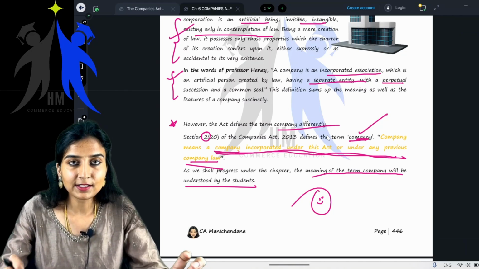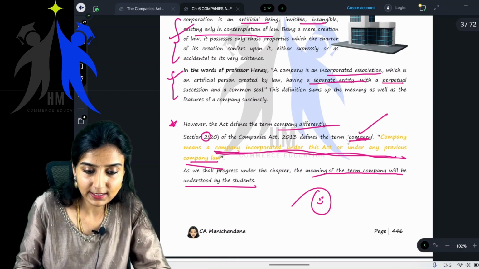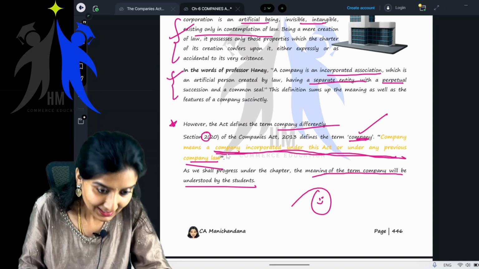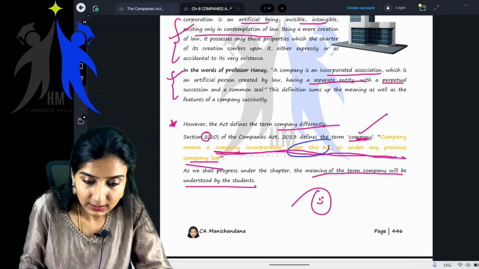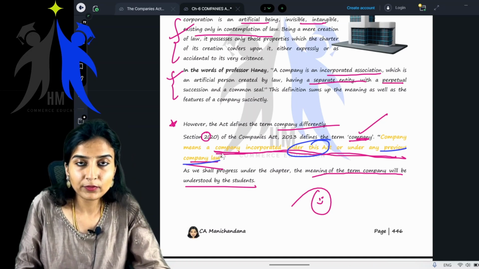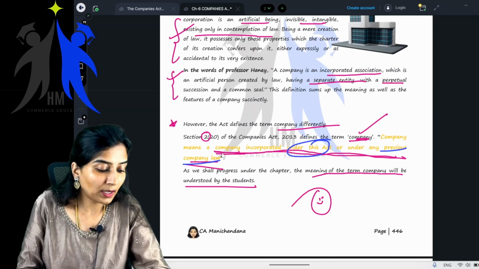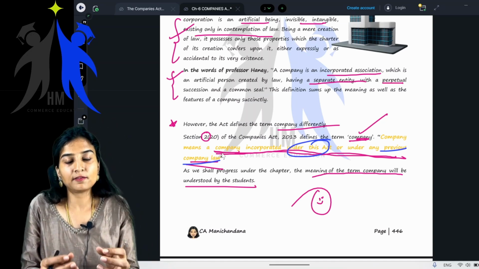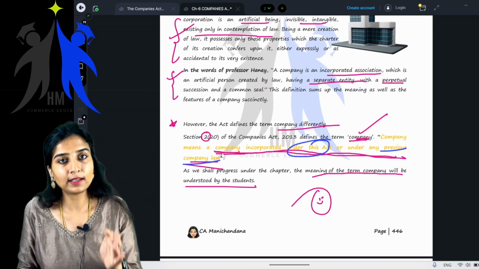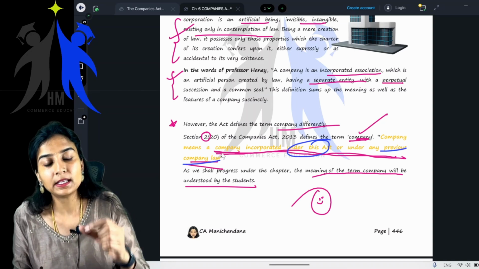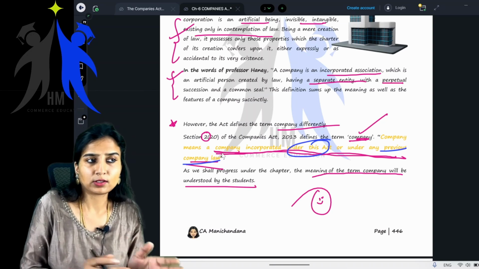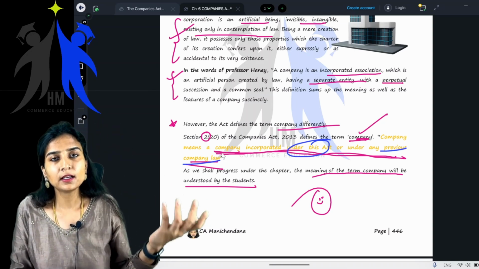Yes, everyone, section 2 of the Companies Act 2013 defines company as what? Company means a company incorporated under this act or under any previous company law. Under any previous company law. Meaning what, ma'am? Yes, you can call an entity a company only when it is incorporated as a company under this particular act, that is the Companies Act 2013, or under any previous company law. Say for example, a company is incorporated in the year, say, 2003.